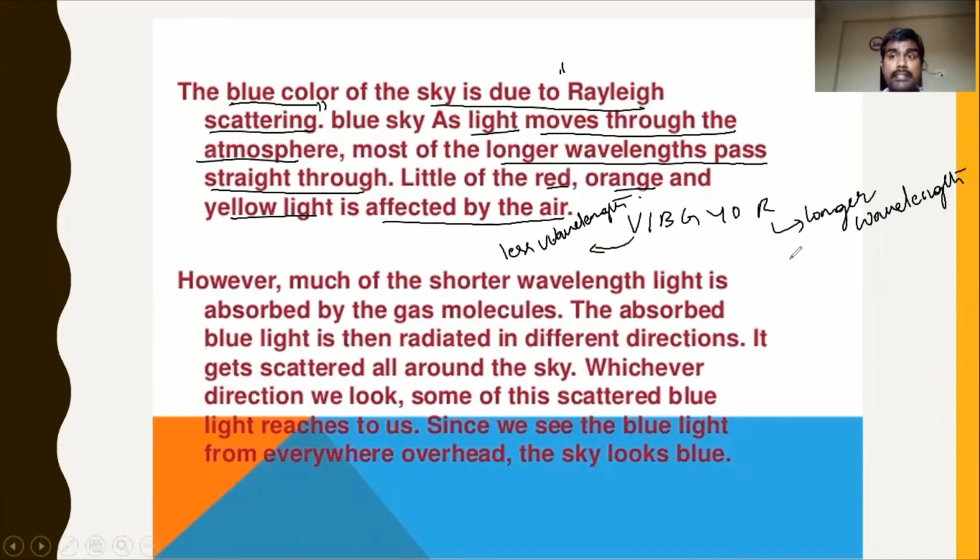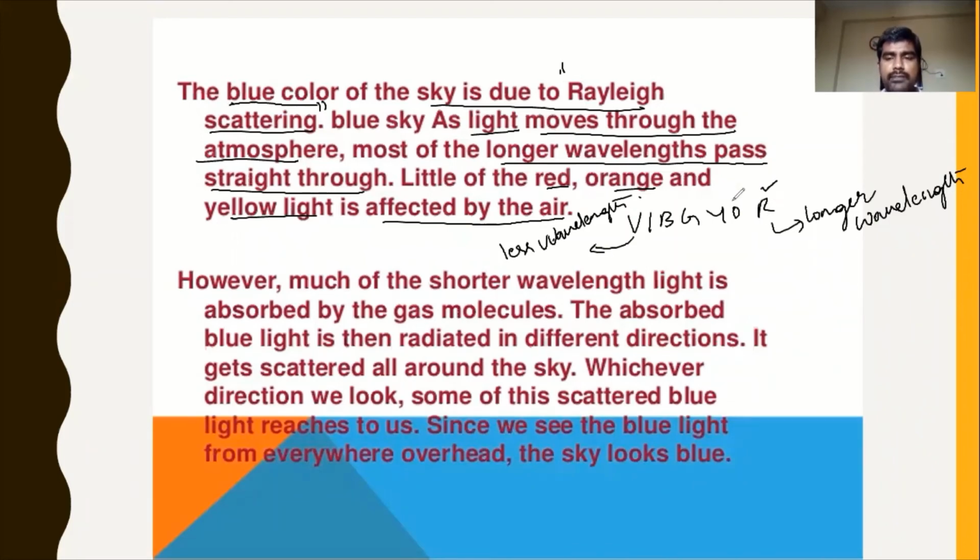Their frequency is greater and they have high energy, but they could not travel a large distance. Red, as it has greater wavelength, can travel a longer distance. That is the reason why red travels directly into the eye of the observer. Red, orange, yellow are all longer wavelength lights, therefore they pass without any deviation.